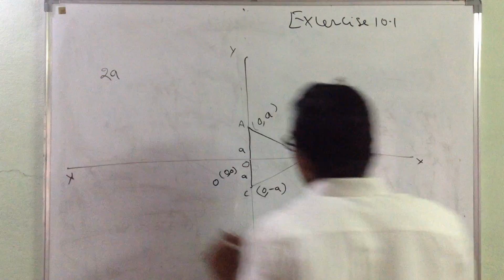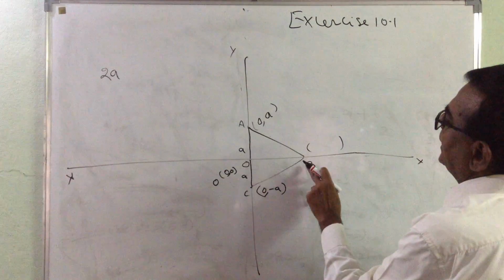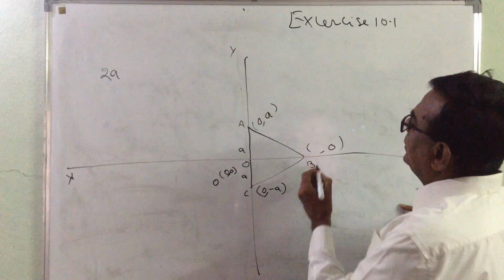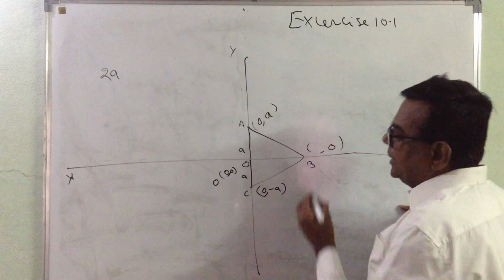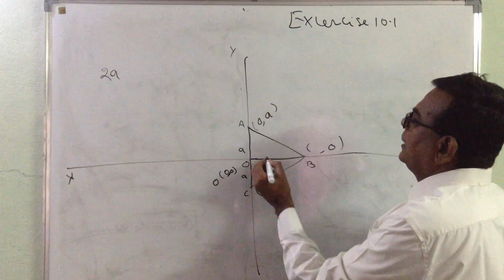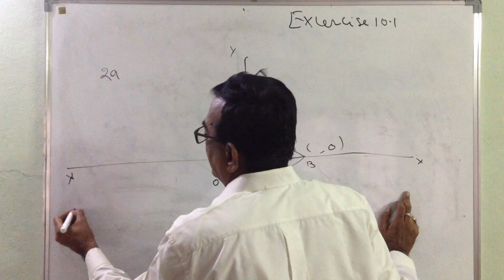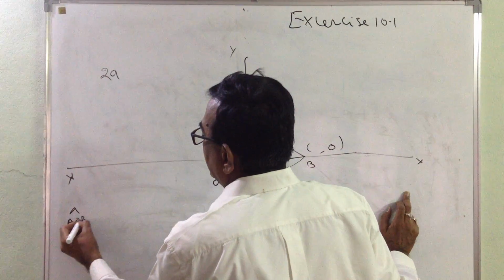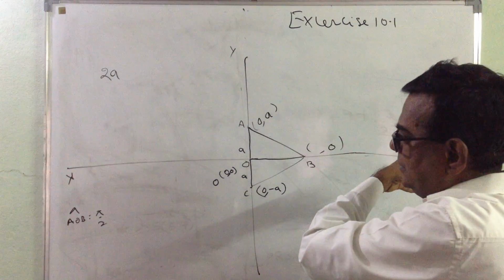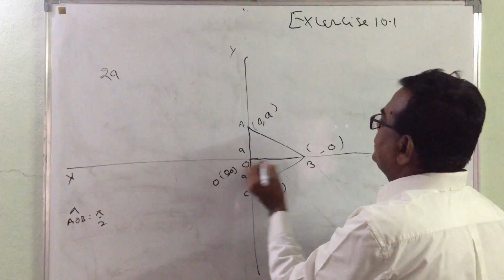Now we have to see only the third point. For this third point, we know the y coordinate is always 0 on the x-axis. Finally, we have to find out the x coordinate. This x coordinate is nothing but OB. You know angle AOB is pi by 2, 90 degrees, a right angle triangle between the x-axis and y-axis.